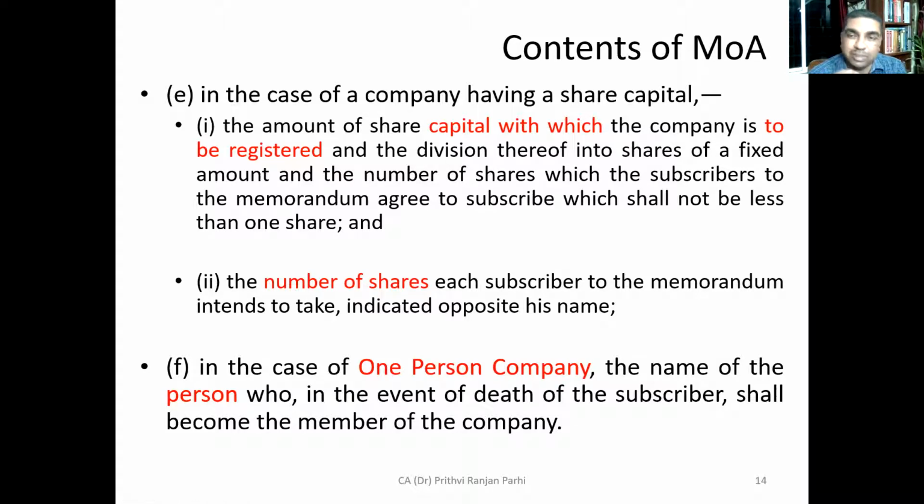OPC means a company where there is only one member, but at the time of incorporation of the company, he has to also name another person, who, in the event of death of the subscriber, shall become the member of the company, so that the company can run in the event of that one person's death. This is applicable only in case of OPC. Otherwise, this particular clause is not applicable.